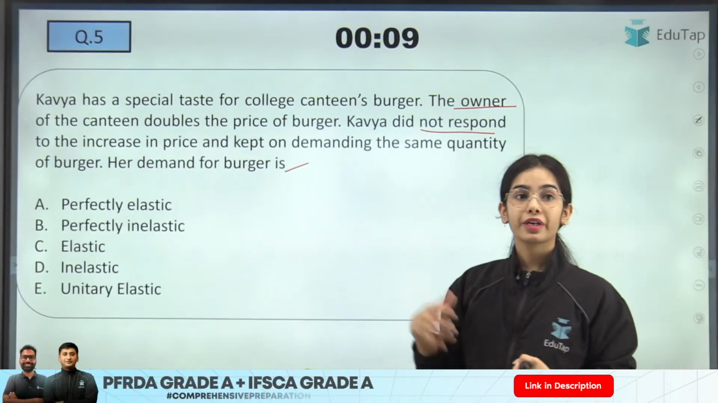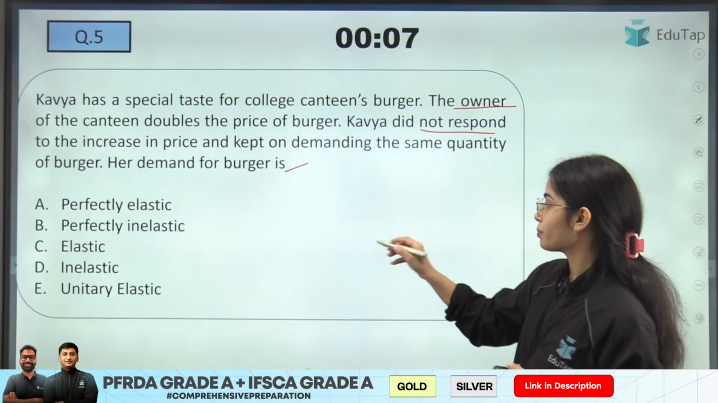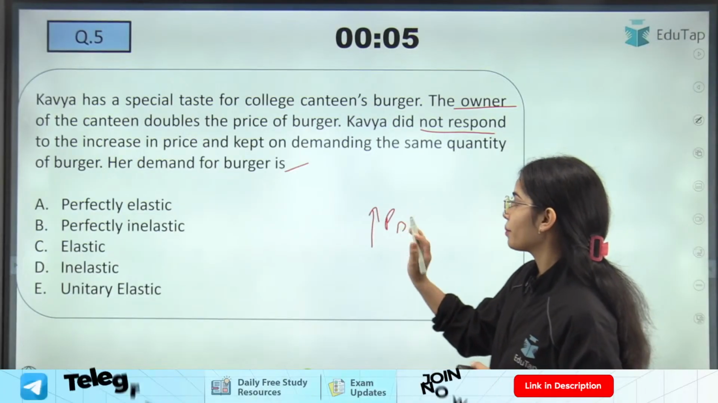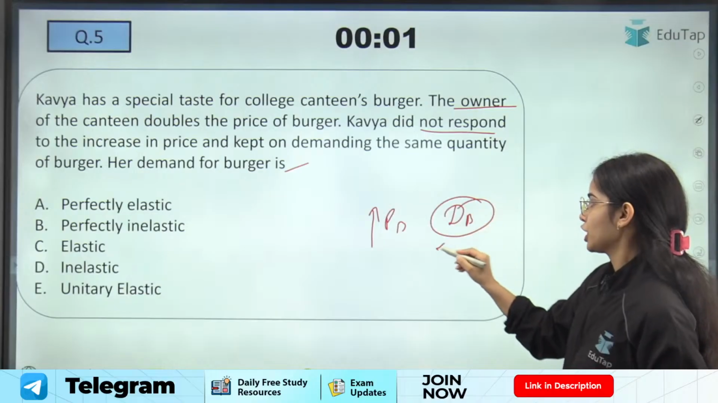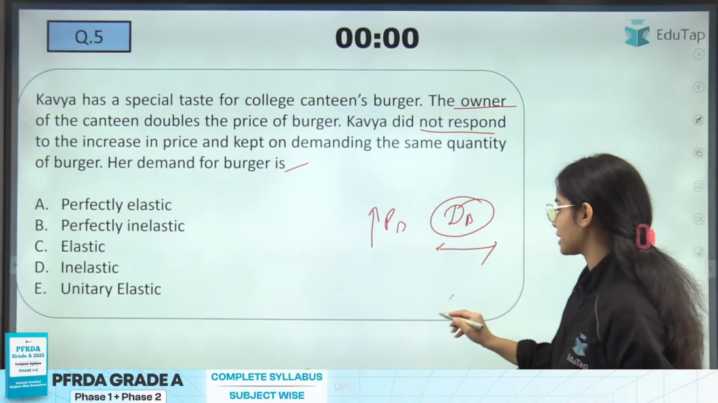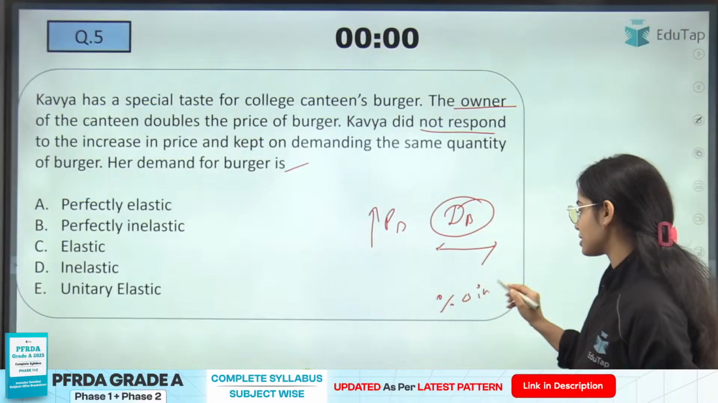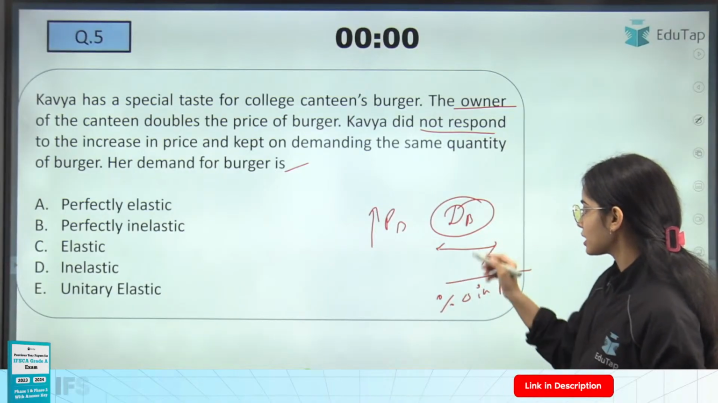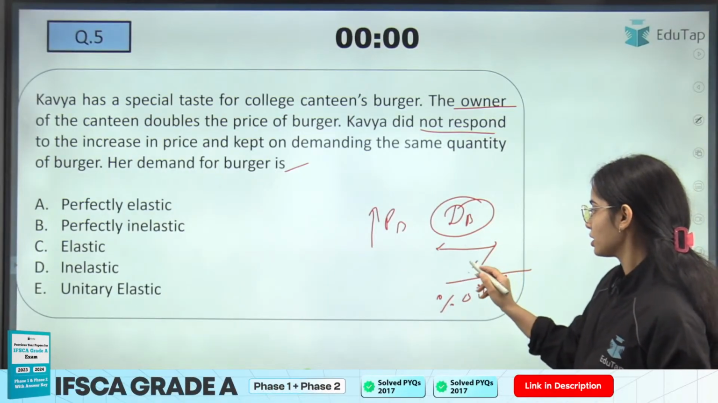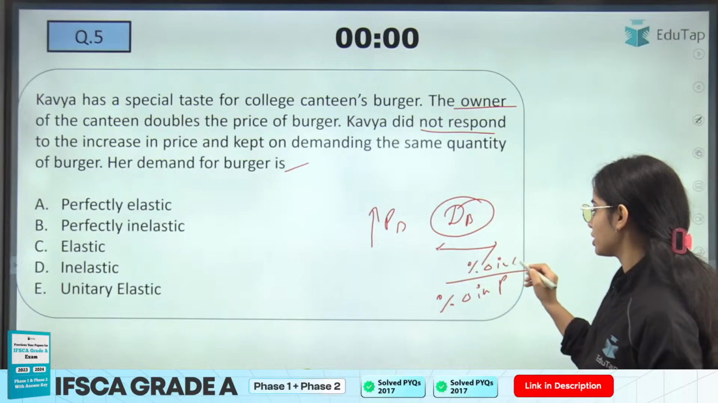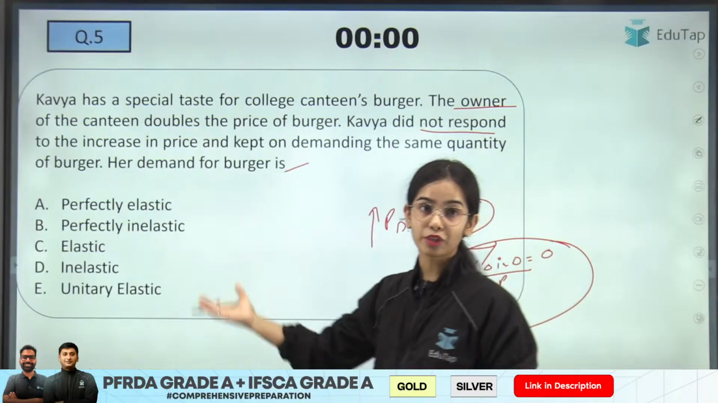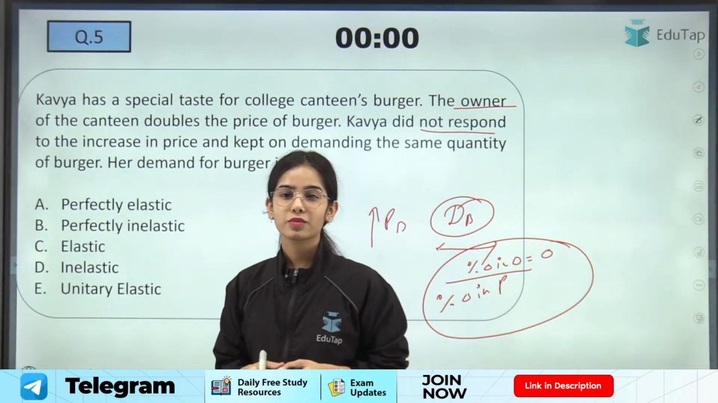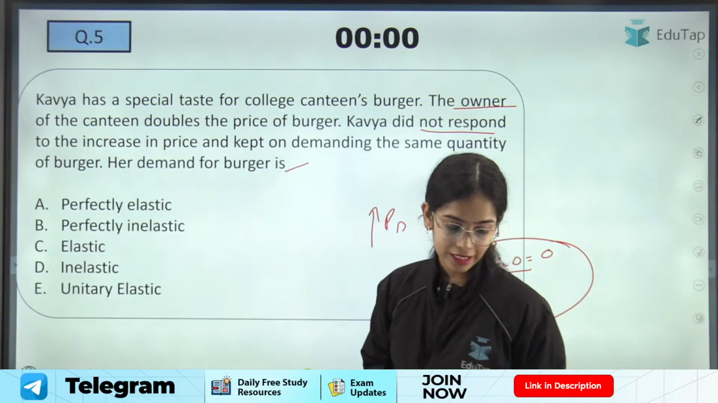Try to answer this question: if the price is increasing for the burger, but Kavya is going to demand the same quantity of burger. So in this case, there is a change in price, but there is no change in demand. The percentage change in demand is 0. So that means this is which kind of demand curve? This is perfectly, yes, very good.